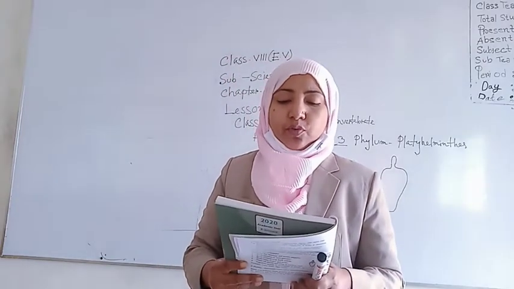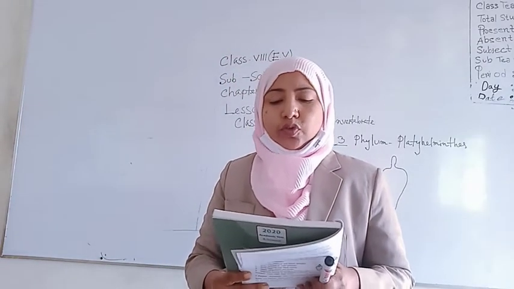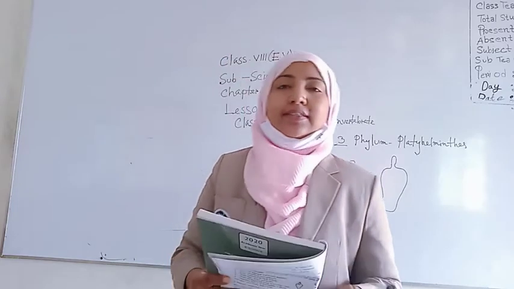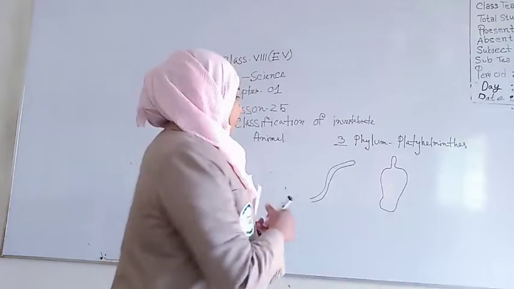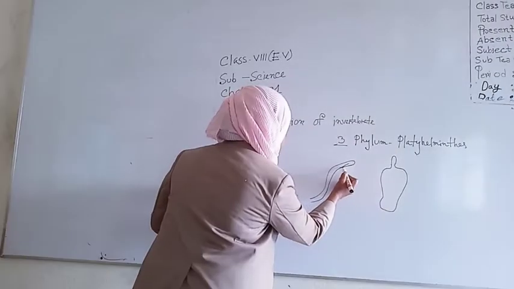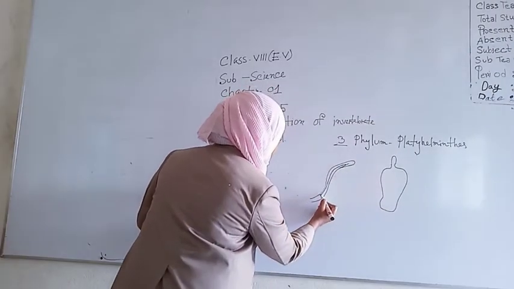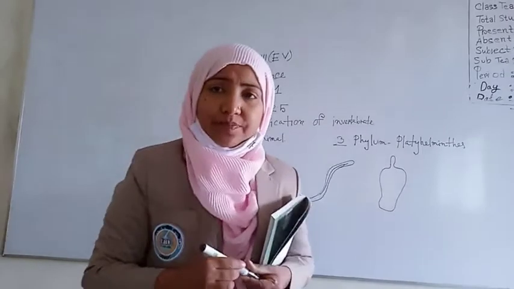The body cavity is without lining, and a true coelom is absent. Another structure is the coelom. The coelom is an inner type of structure, and the other is the cylindrical structure.